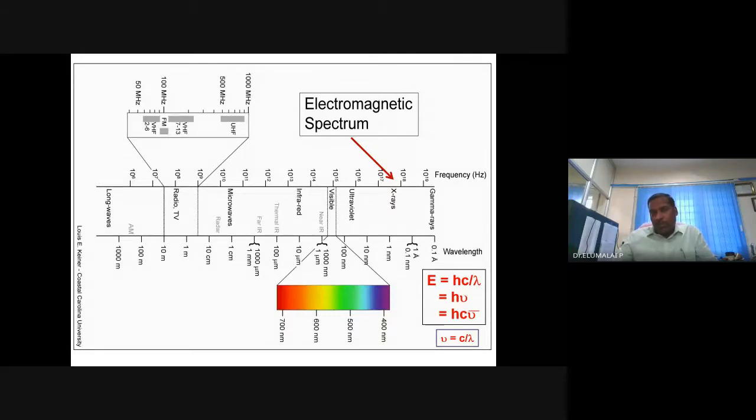Twenty years ago, there used to be a compact disc. You may not know it, people of this age. In one compact disc, lakhs of powder X-ray diffraction patterns were stored. We used to pay 50 rupees and get it copied, but these days it is available mostly online. You type in Google Scholar or anywhere, X-ray diffraction of nickel, you will get it. X-ray diffraction of titanium oxide, rutile, anatase, brookite, you will get it.